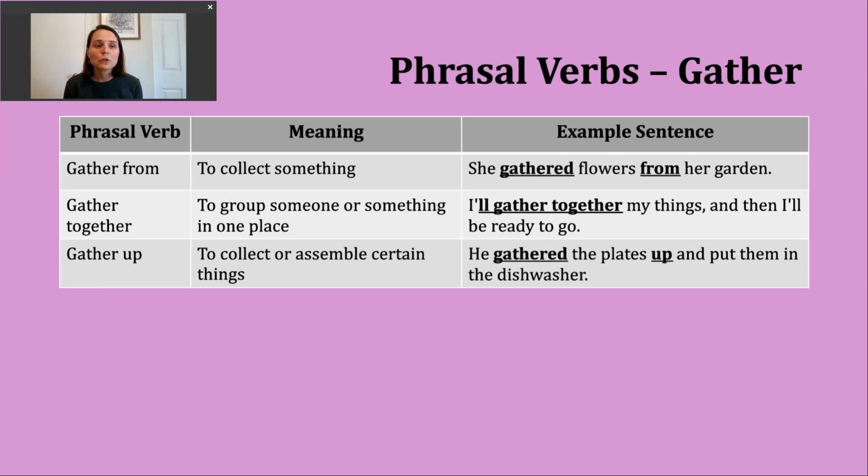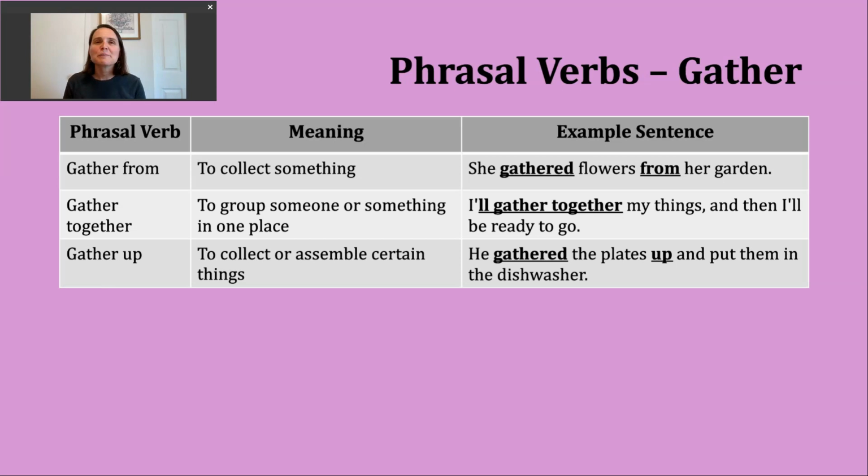Now, let's take a moment to look at some phrasal verbs with gather. The first one we'll look at is gather from. This, again, connects back to that idea of collecting something. An example of that: she gathered flowers from her garden. So she collected flowers from this particular place.